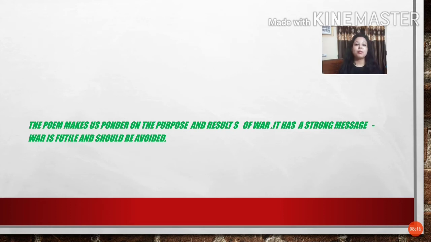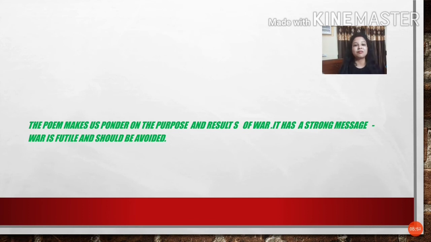So this particular poem is a beautiful depiction of the horrors of war in a simple yet ironic way. The poet is presenting the entire poem in the form of a ballad, that is, a conversation between a grandfather and his grandchildren, and they are discussing the horrors of the war. And a very beautiful question has been asked by the grandchildren to their grandfather: why is it necessary to celebrate such a horror like war? Why is it necessary to celebrate the victory of something so horrible? And to this the grandfather had no answer.